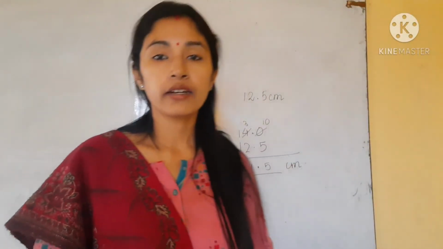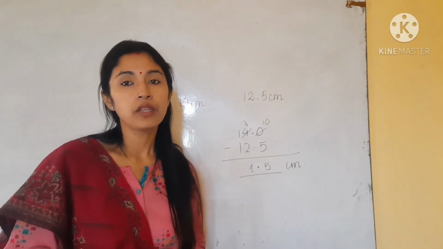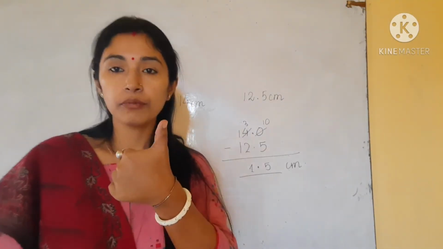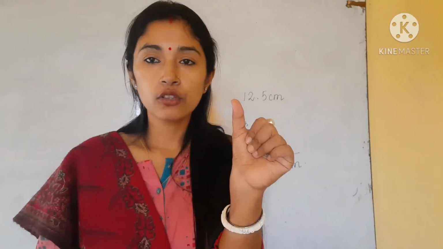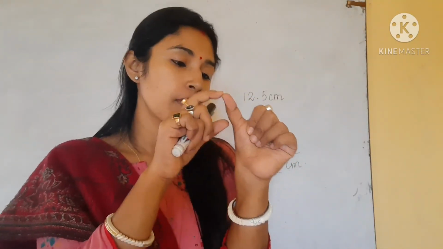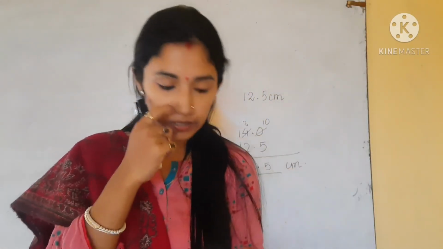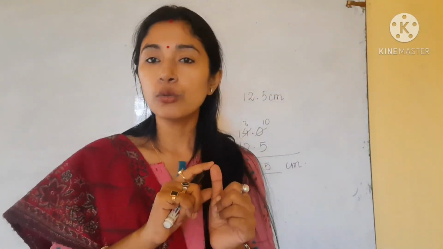This is the activity you have to do at your home using your pencil, and using your thumb. You can just see what the length of your thumb is. If I estimate, this is about 2 centimeter. So in the estimate column I write 2 centimeter.